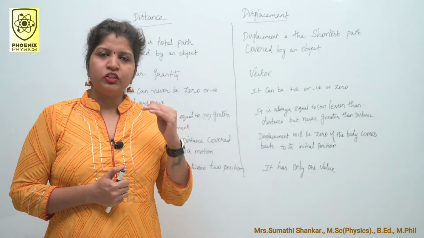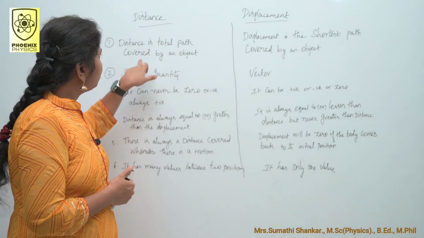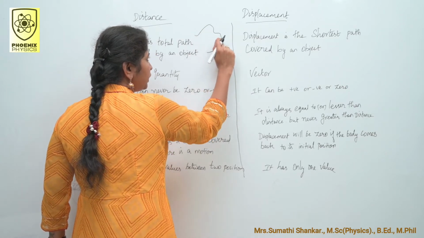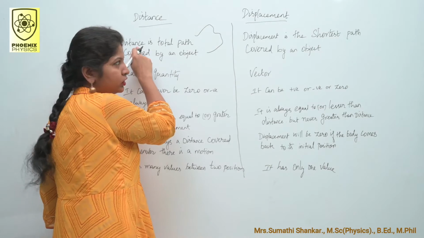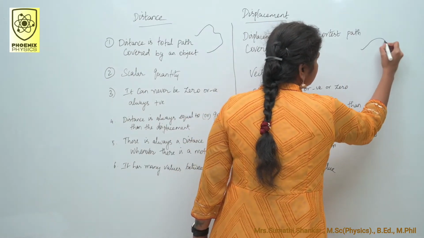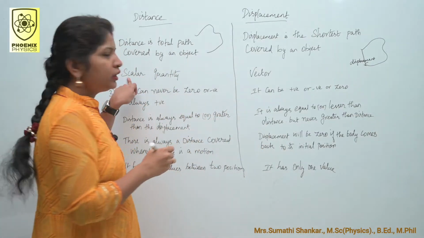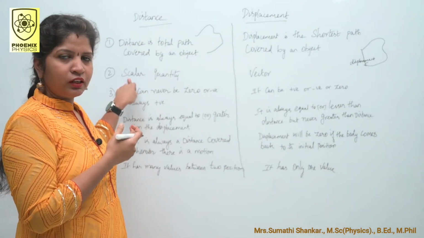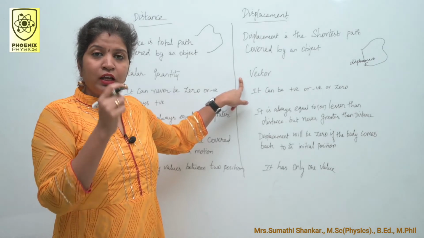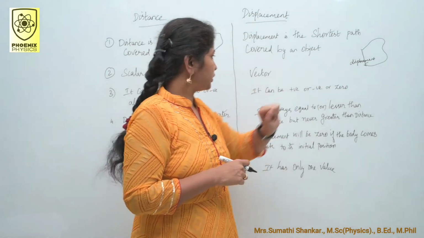Let us discuss the difference between distance and displacement. Distance is total path covered by an object, like this. This is my total path. The total path covered by an object is called distance. Displacement is the shortest path covered by an object, like this. This is distance, means this part is the displacement. You know that distance is a scalar quantity, it has magnitude, and displacement is a vector quantity, it has magnitude and direction. The direction is from initial position to final position of the object.